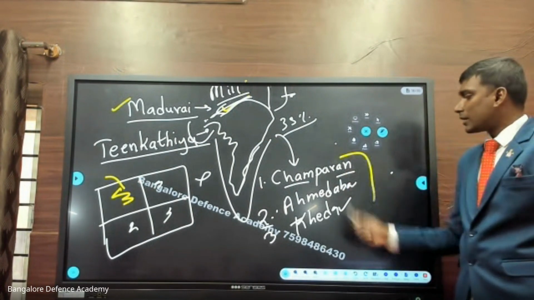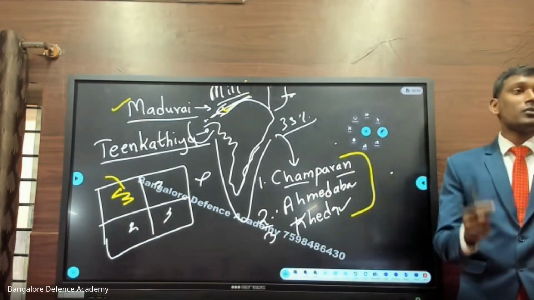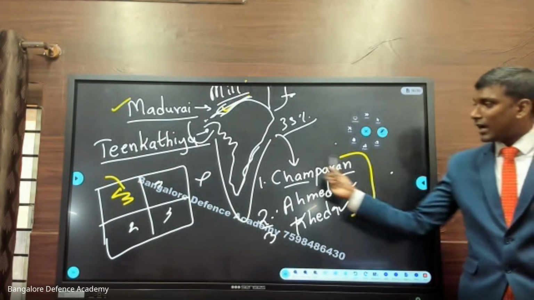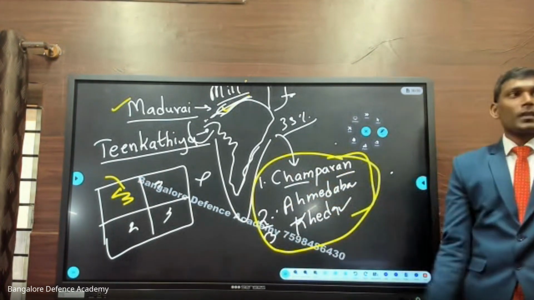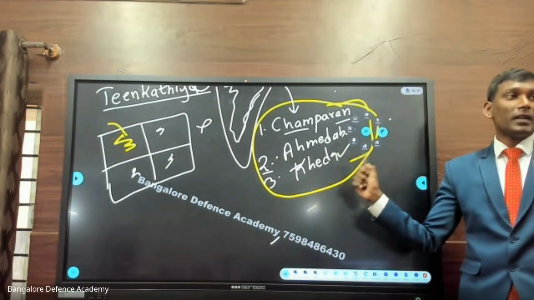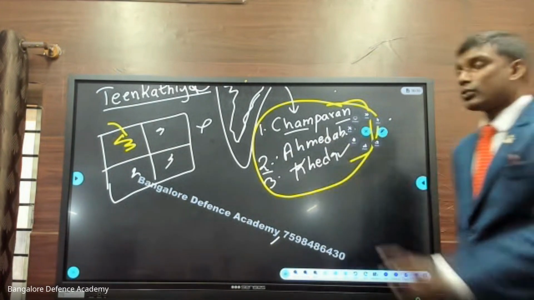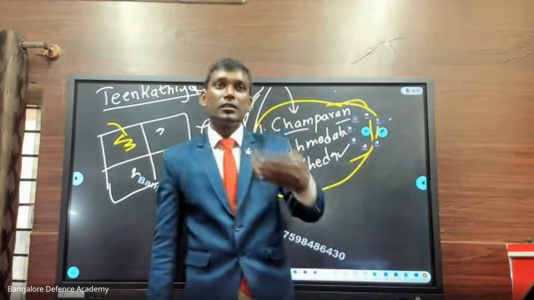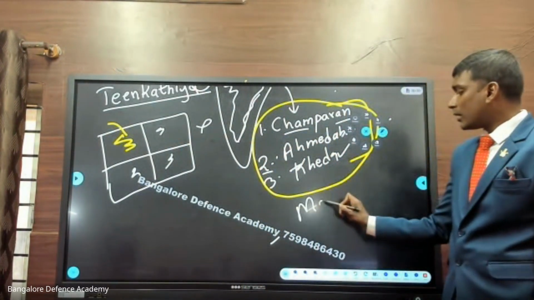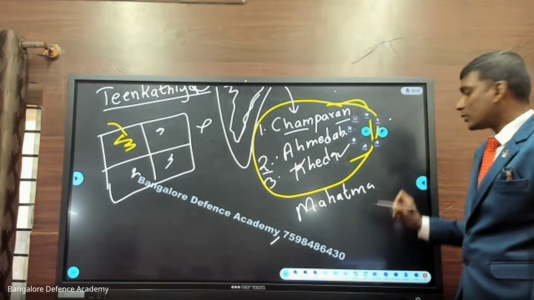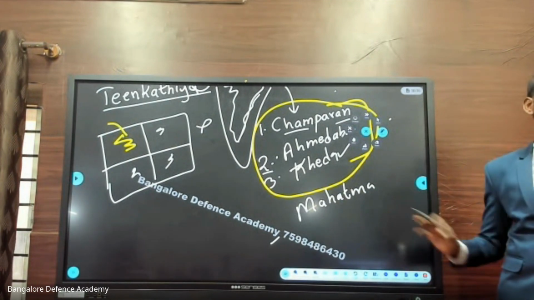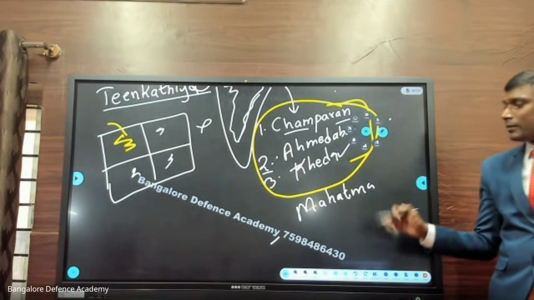So this was the hat-trick Gandhiji had here without even using a weapon. He did not use weapons, he did not threaten, he did not do anything. So Gandhiji had 3 victories. What are these 3 victories? Champaran, Ahmedabad and Kheda. Kheda is a village in Gujarat. After these 3 victories, I told you one person, Gurudev Rabindranath Tagore, was watching. He was happy and gave the title Mahatma to Mohandas Karamchand Gandhi. So from here onward, we will call him Mahatma Gandhi. You understand? Okay, so this is the entry of Mahatma Gandhi.